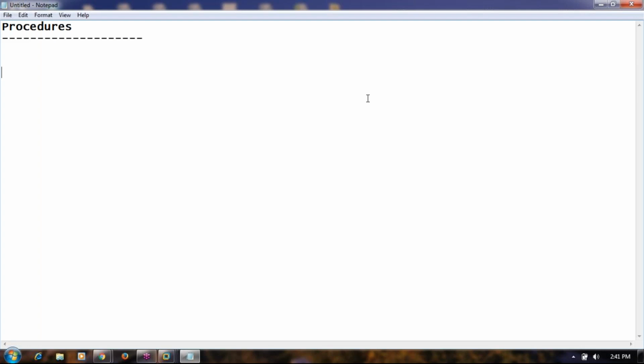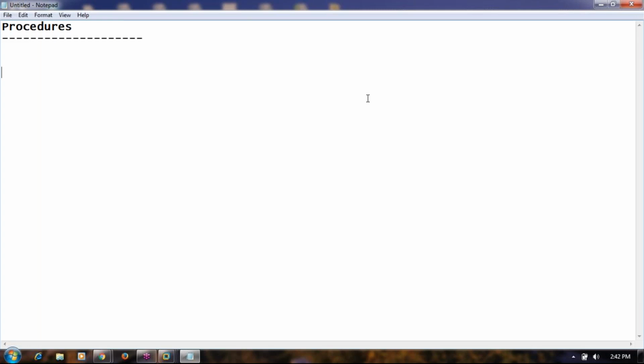Concepts on exceptions. We have written some programs on cursors. But did you ever save a program, Jamal? Let's say I want to run the program which we executed yesterday. I want to run the same program today. Did we save the program? No, we have not saved the program. So you know how to write a PL/SQL block and you know how to run a PL/SQL block, but you don't know how to save a PL/SQL block.